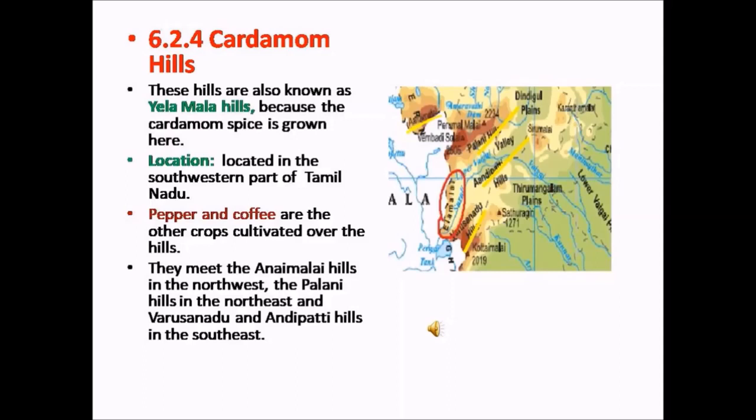The Cardamom Hills meet the Anamalai Hills in the northwest, the Palani Hills in the northeast, and Varsanadu and Andipatti Hills in the southeast. In the map here, I have encircled the Elamalai Hills and highlighted the other hills, such as Anamalai, Palani Hills, Andipatti Hills, and Varsanadu Hills.